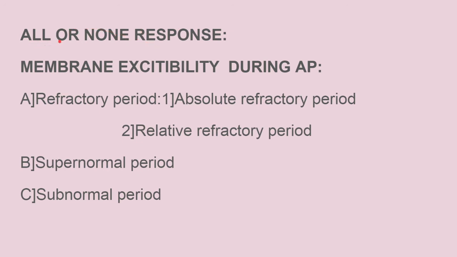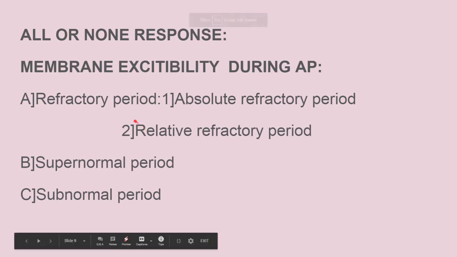That is all. So a particular level of response is required for a particular nerve fiber to be stimulated. Okay, now next is the membrane excitability during the action potential.